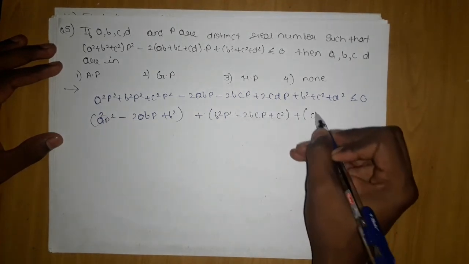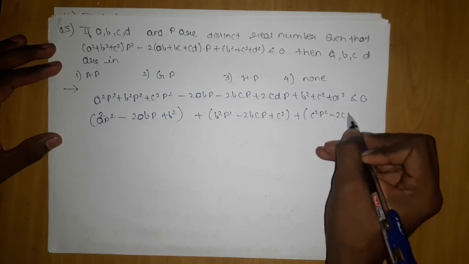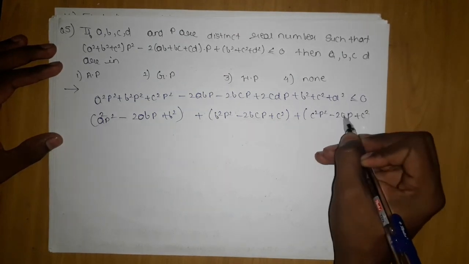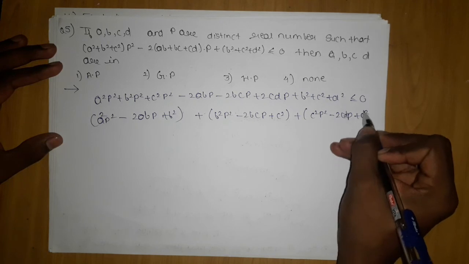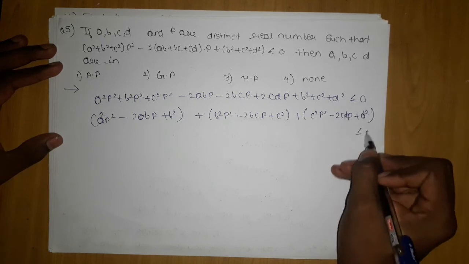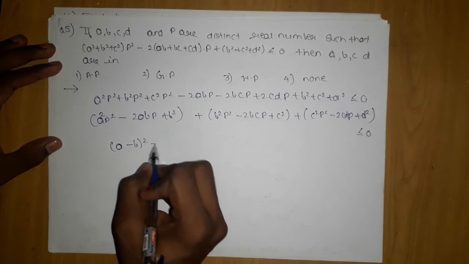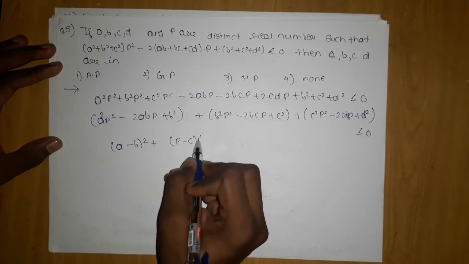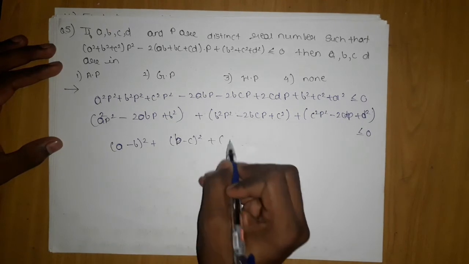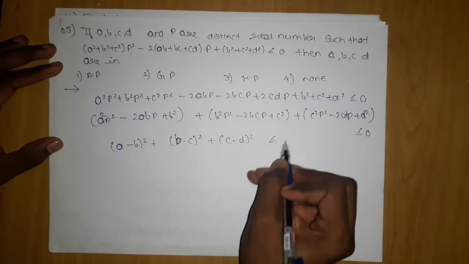Similarly, the last one, c square p square minus 2cdp plus d square, less than or equal to 0. Then here you can see this is nothing but (ap minus b) the whole square, (bp minus c) the whole square, and (cp minus d) the whole square is less than or equal to 0.